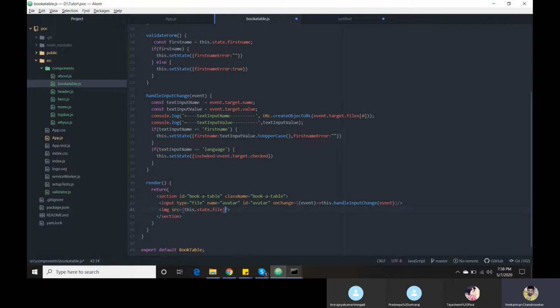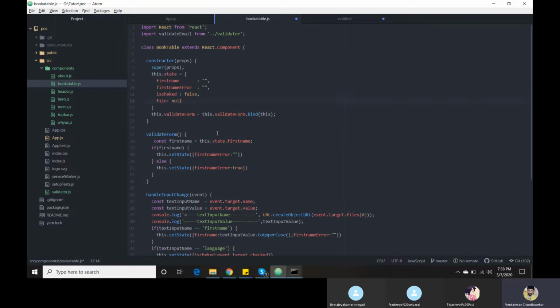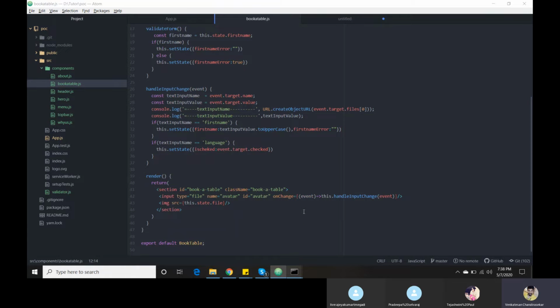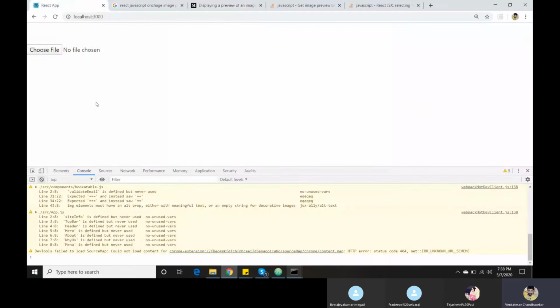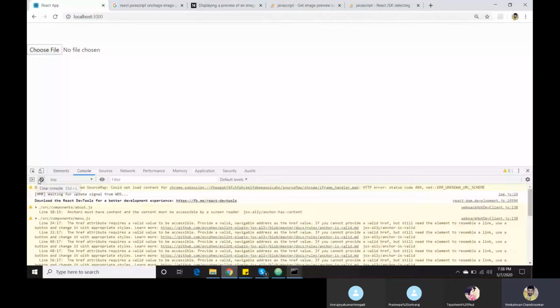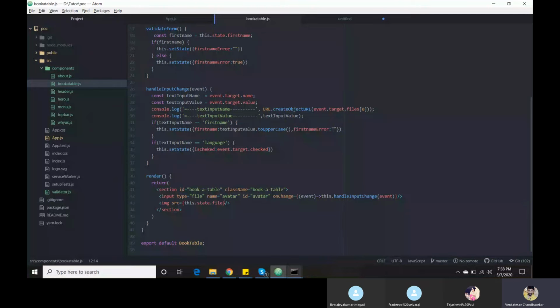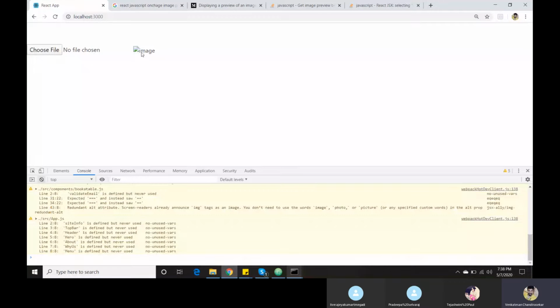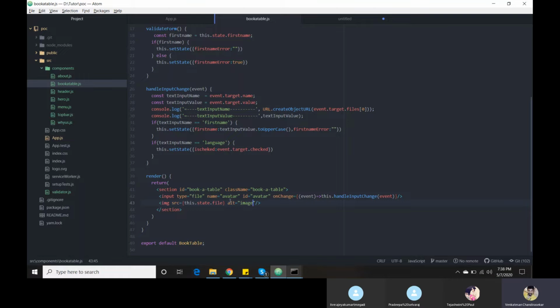Okay, you got it. Now initially file is null, so probably it will show an error or nothing. Wait, alt equal to image something. This is like a placeholder. Here it will show image. I don't have anything. Now whenever I'm changing, I need to get my file.